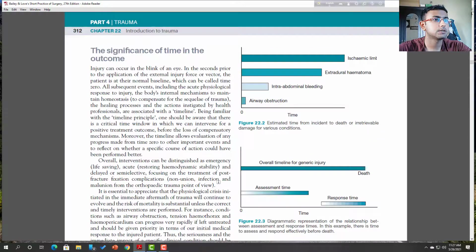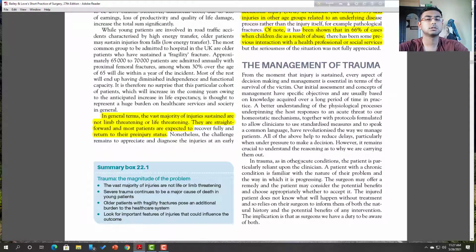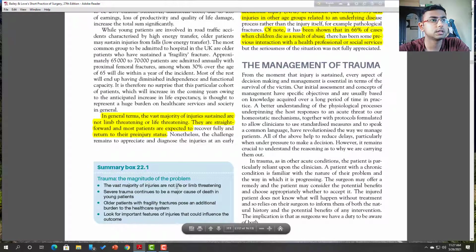So just focus here on the summary box, because the summary boxes of Bailey and Love's are so important, as they are short. Here, the vast majority of injuries are not life threatening but limb threatening, which I already said. Severe trauma continues to be a major cause of death, because, as I already told, resource-rich countries suffer so much from this kind of trauma.